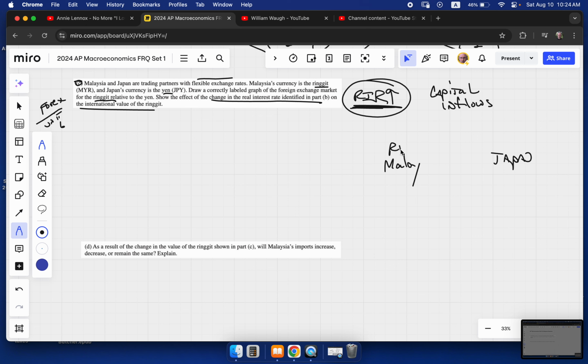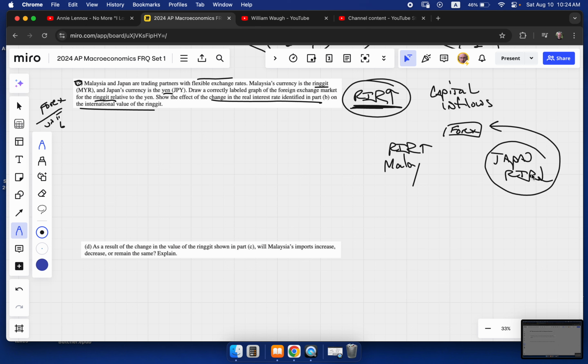Malaysia has a higher real interest rate. Japan has a lower real interest rate, relatively. Well, if Malaysia has a higher real interest rate, then in our foreign exchange, I call it the big FOREX in the sky, whoever has the higher real interest rate will attract capital or currency from other countries.